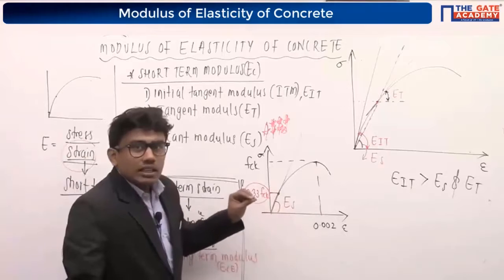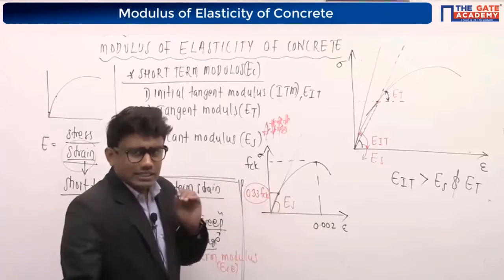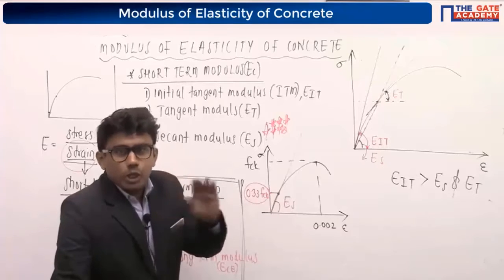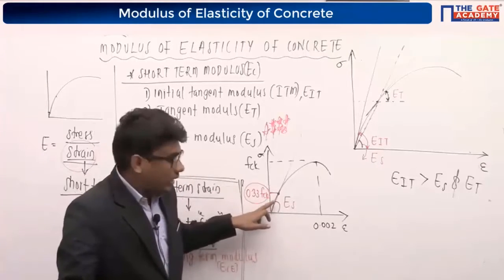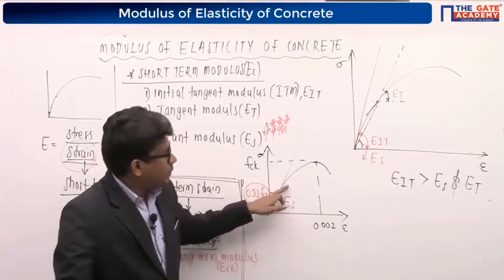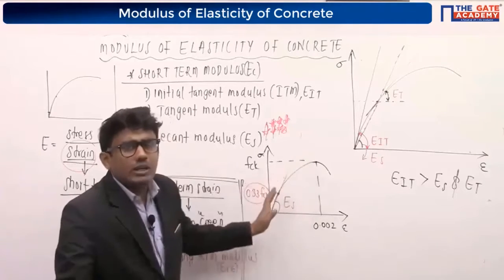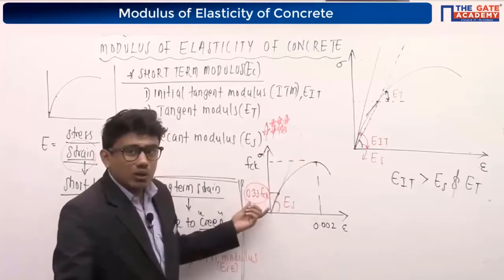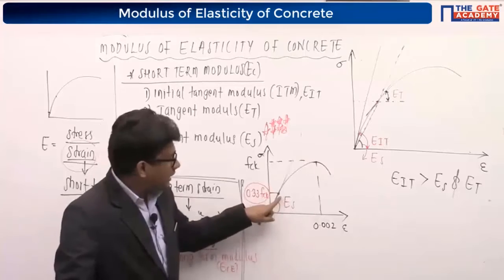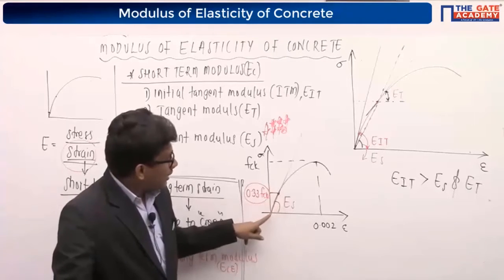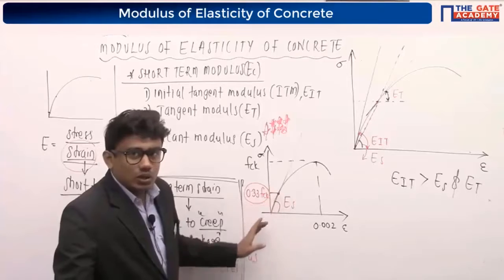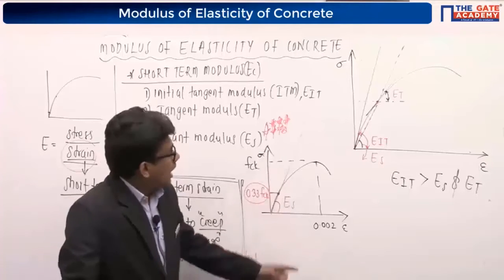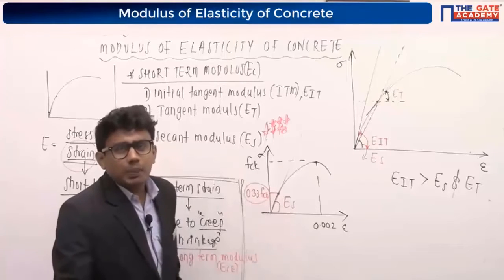Yes, Rudhraj is asking the correct question. It's an excellent question actually. Secant modulus will differ from point to point, right? For this point, the secant modulus will be different; for that point, it will be different. It will be different for different points. So that's the reason why your IS code is suggesting that you consider a stress value of 0.33 fck. Consider the corresponding point on the curve, connect the origin and that point, and draw a line. The slope of that line will give you the secant modulus value, and you can use that value for practical purposes.